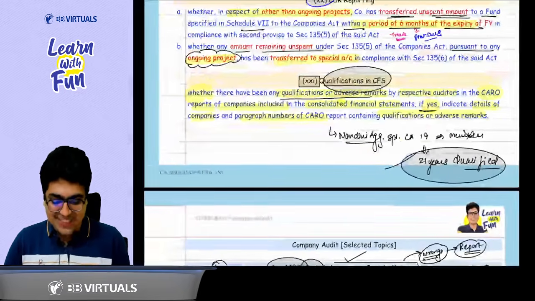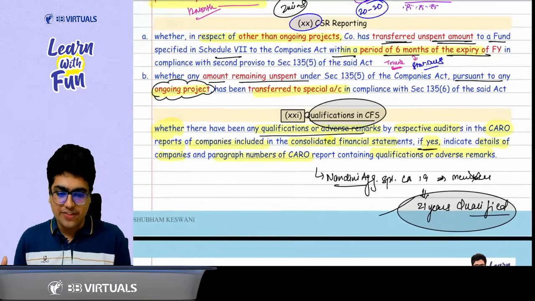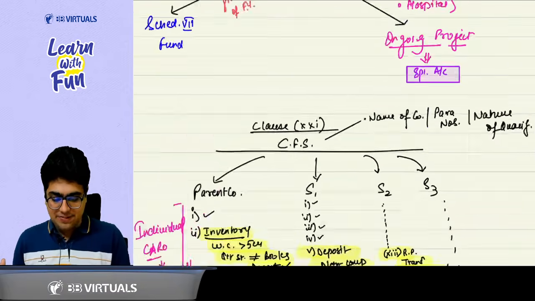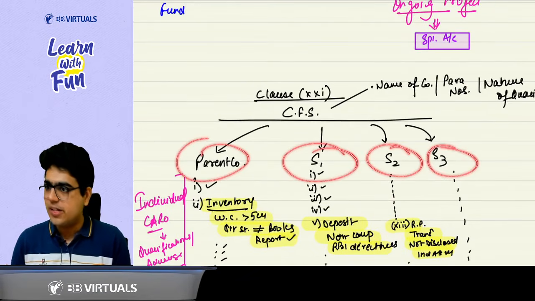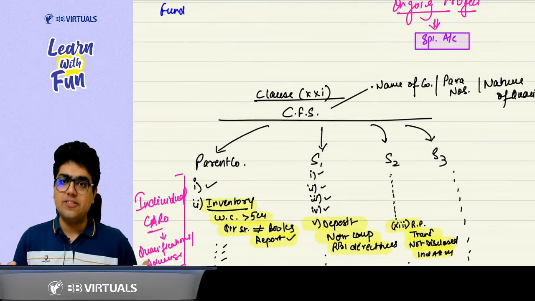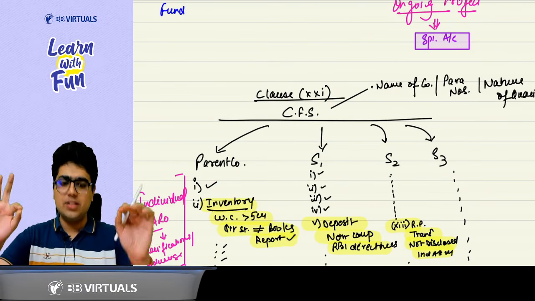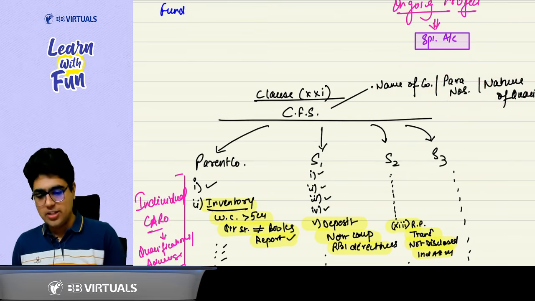Now comes the last part, that is qualification in CFS. In case you are making a CFS, that is a consolidated financial statement, in that CFS there are a number of entities: parent company, subsidiary, subsidiary 2, subsidiary 3. Now in their individual CARO reports, there can be some qualifications or adverse remarks. You just need to make a summary of the same. That means the name of the company, para number, and nature of contravention.